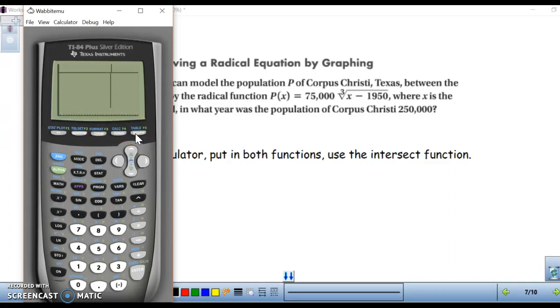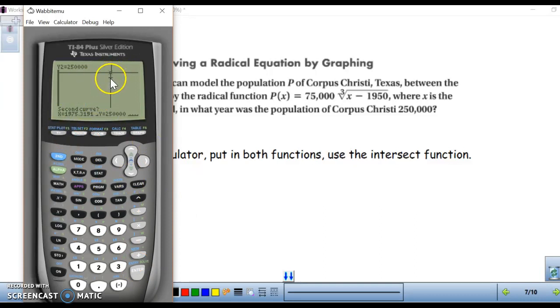So then if you press graph, you should have a graph that looks funky like this one. You want to know when they intersect. So you're going to go to second, trace. Where they intersect is going to be the year that your population curve matches the population that you're looking for.